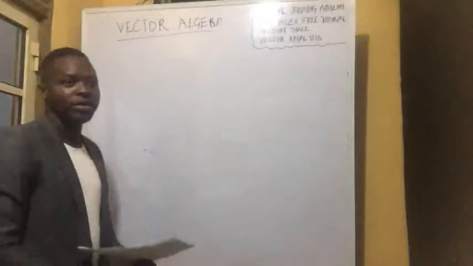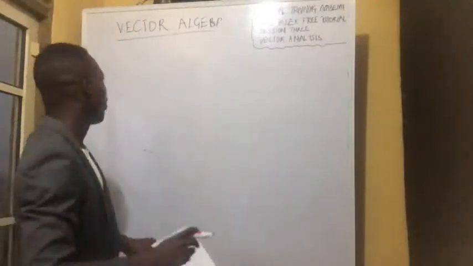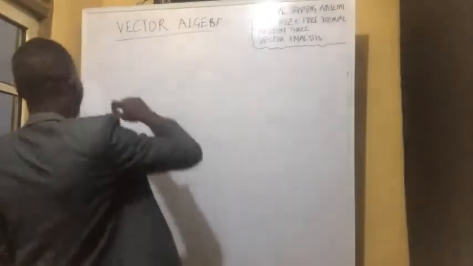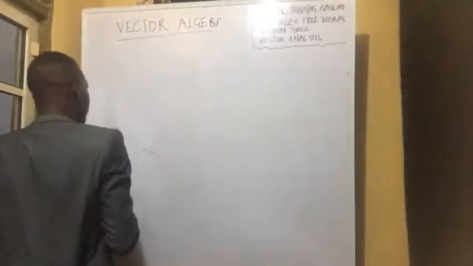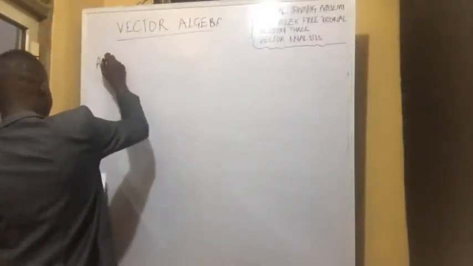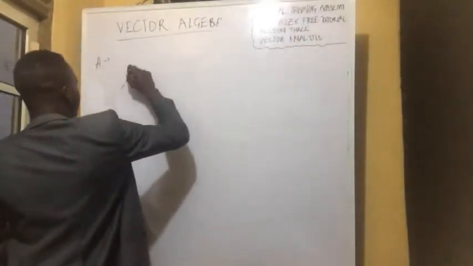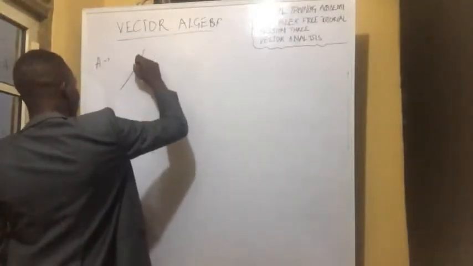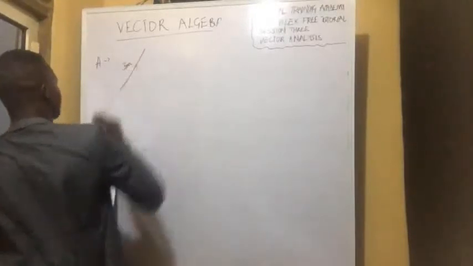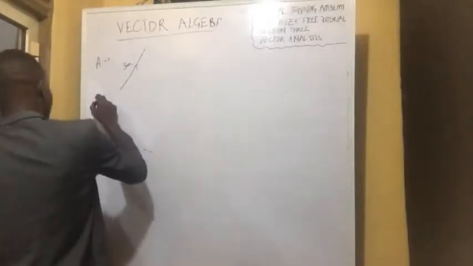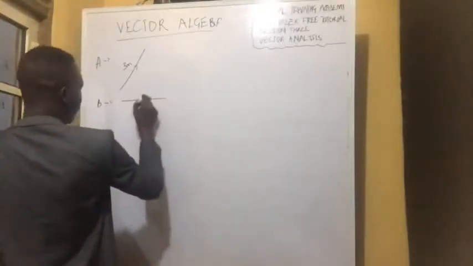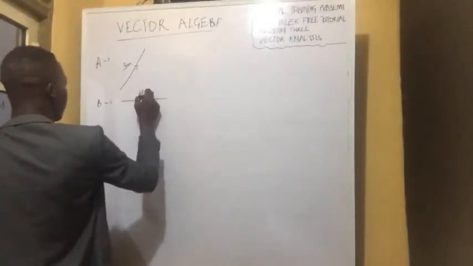To help us understand this, I would first want to give us examples of some vectors. I'll draw some vectors on the board here, then we can see how we can relate some conditions to it. So let's call this vector A, and we give it this direction, and we say it is 3 meters. We give a vector B, and we say it is in this direction, and we call it 4 meters.